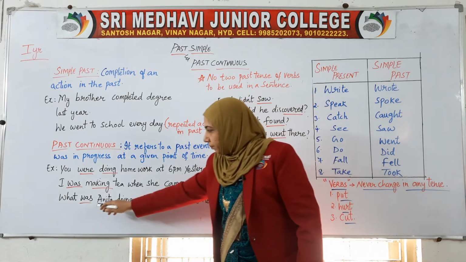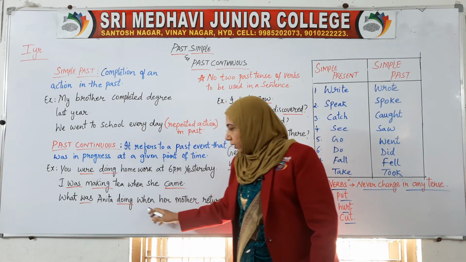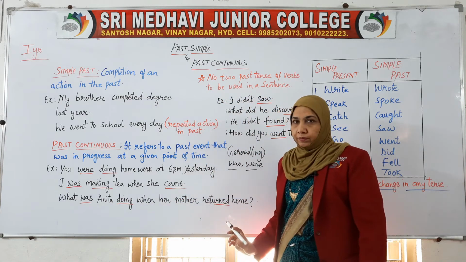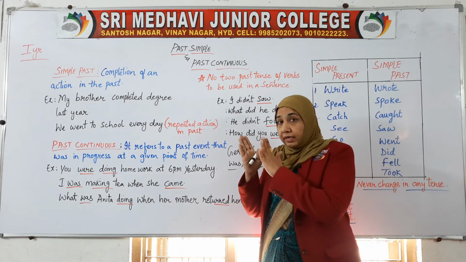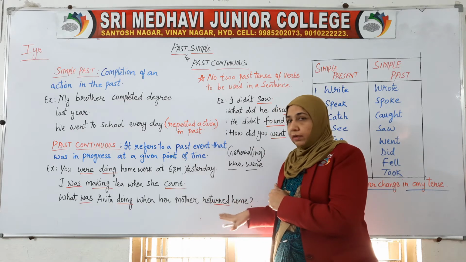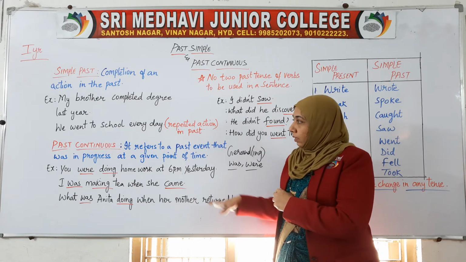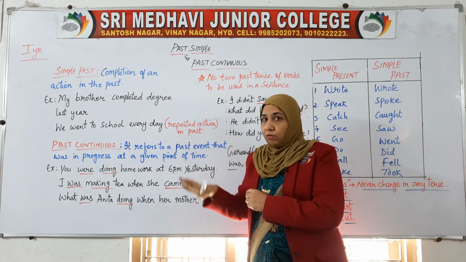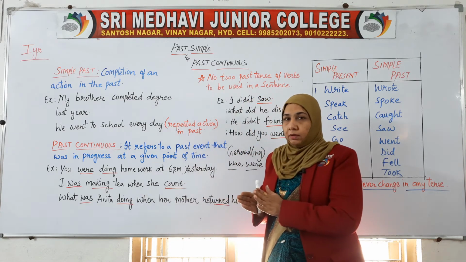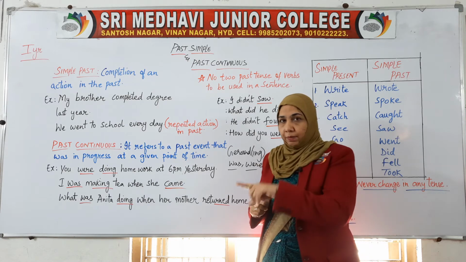Now next is, what was Anita doing when her mother returned home? At a given point of time. What is the given point of time? Mother returned home. What past event was in progress? What was Anita doing? Was is the helping verb.